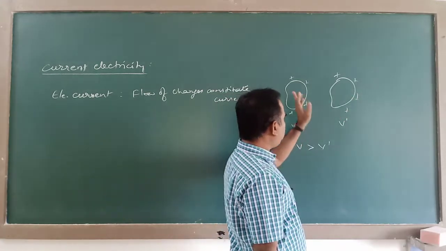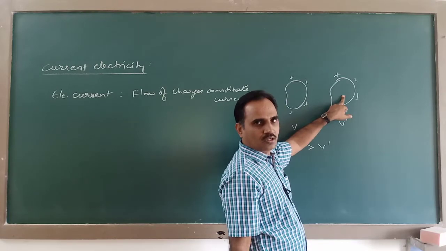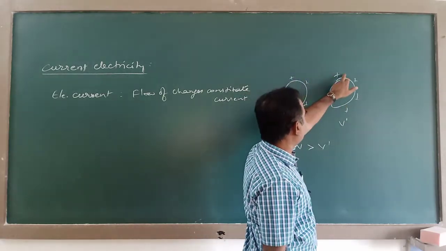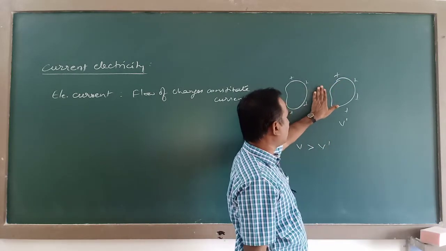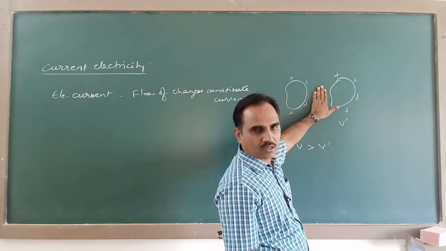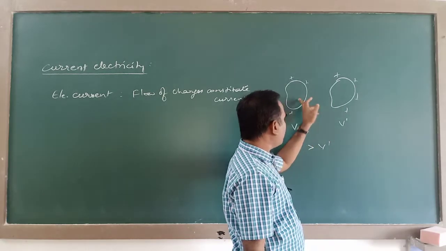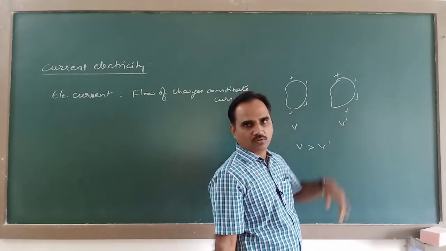When there exists a potential difference between these two conductors, charge cannot flow from one conductor to another because there is no conducting medium. Here air is there, which is an insulator. So, though there is a potential difference between these two conductors, charge cannot flow from one conductor to another.